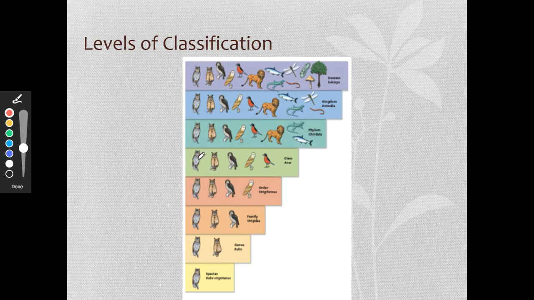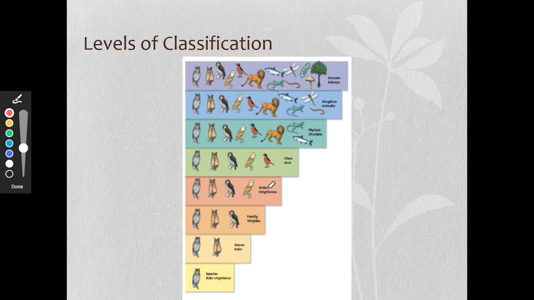So back to our bird here, our owl. We have class Aves. These are all birds. So if we move down to order, again, we're getting much more specific. We're in the order Strigiformes. These are just owls. If you look, the robin, even though he's a bird in class Aves, is not in the order Strigiformes. I'm not certain what order a robin is in, but it's not an owl, so it's not a Strigiform. So again, getting much more specific.